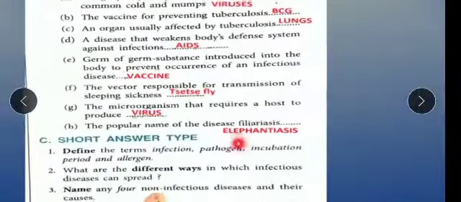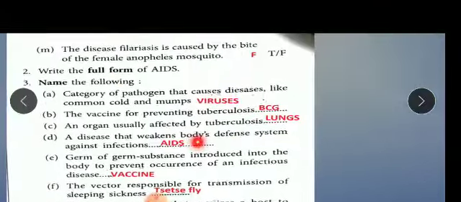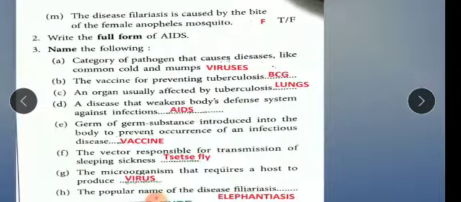Now this next, last part is, you can see the disease filariasis is caused by the bite of the female Anopheles mosquito. Answer is false. Okay, here children I have written only F and T, but in your book you should write the full spelling of true and false.